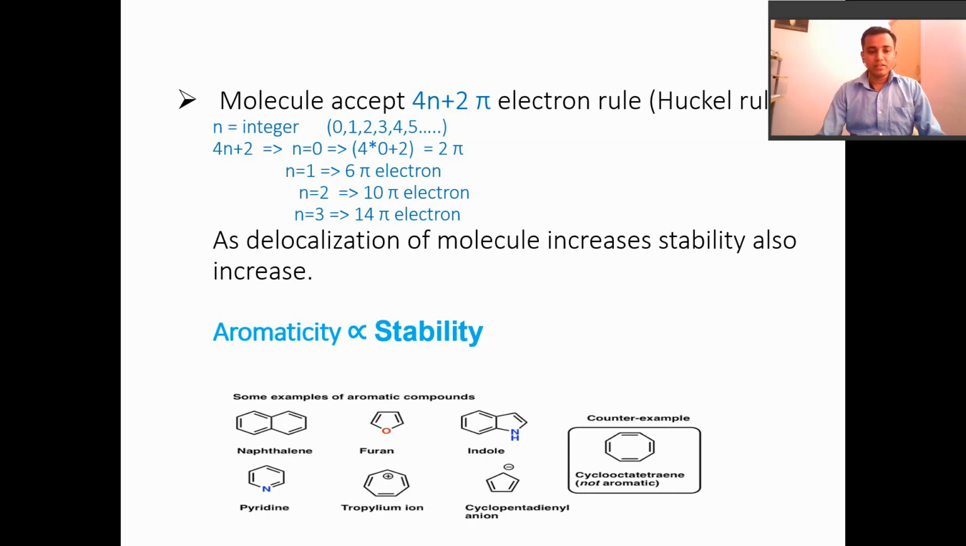Here are some examples of aromatic compounds. The first one is naphthalene, then furan, indole, pyridine, tropylium, and the cyclopentadienyl anion. Cyclooctatetraene is not aromatic because it is a tub-shaped molecule, so it disturbs its planarity.